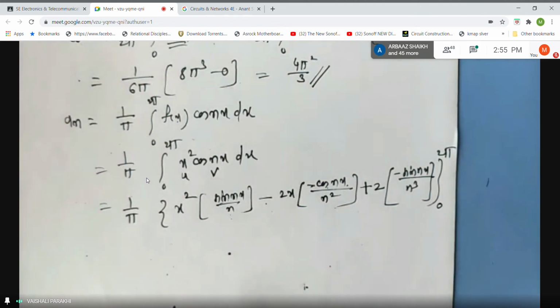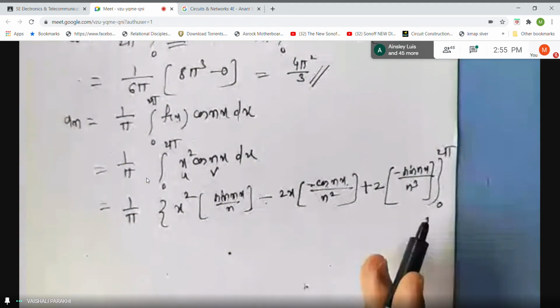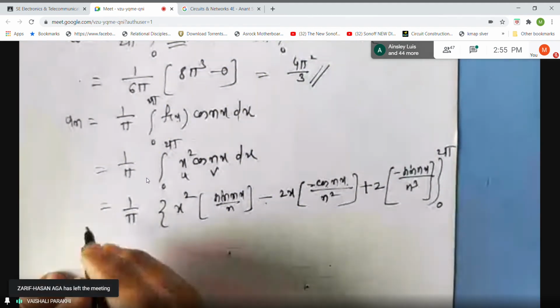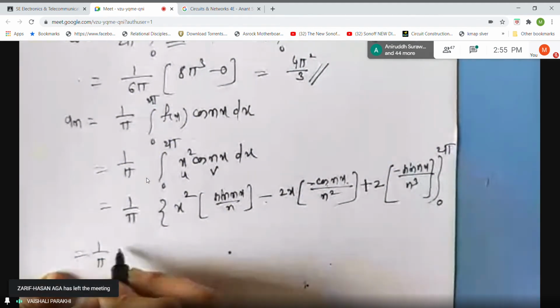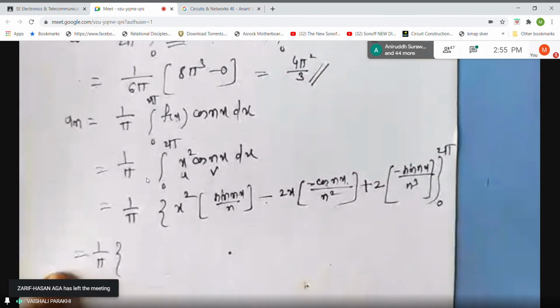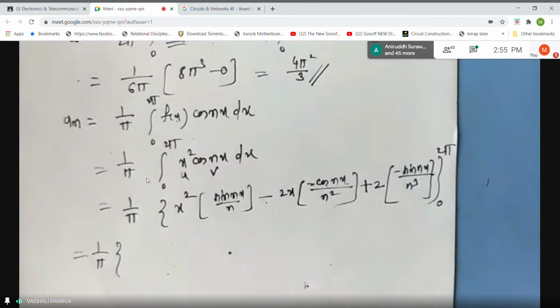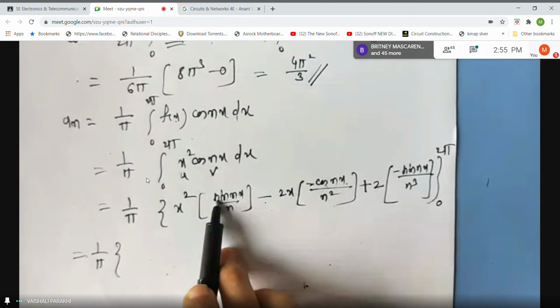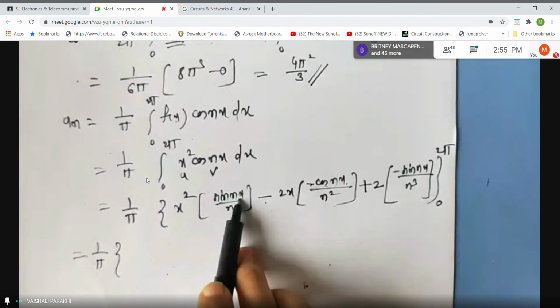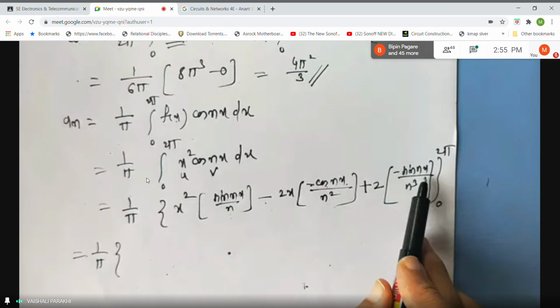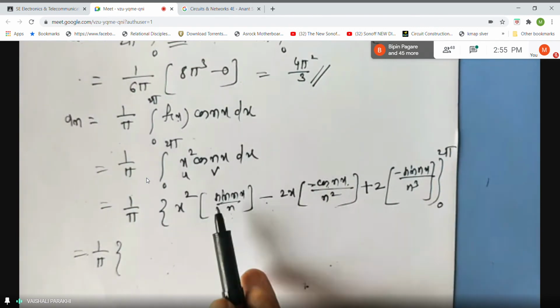Now it's time to put the limits. Upper limit is 2 pi. So 1 by pi. Now see, students, instead of putting the limits, can you tell me which terms will vanish for 2 pi? Because see, this will be sin of 2n pi. Yes or no? And what is value of sin of 2n pi?